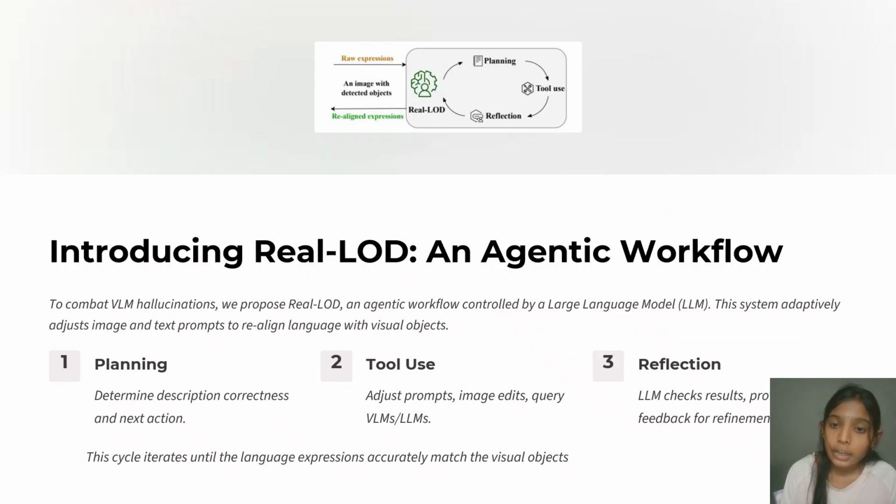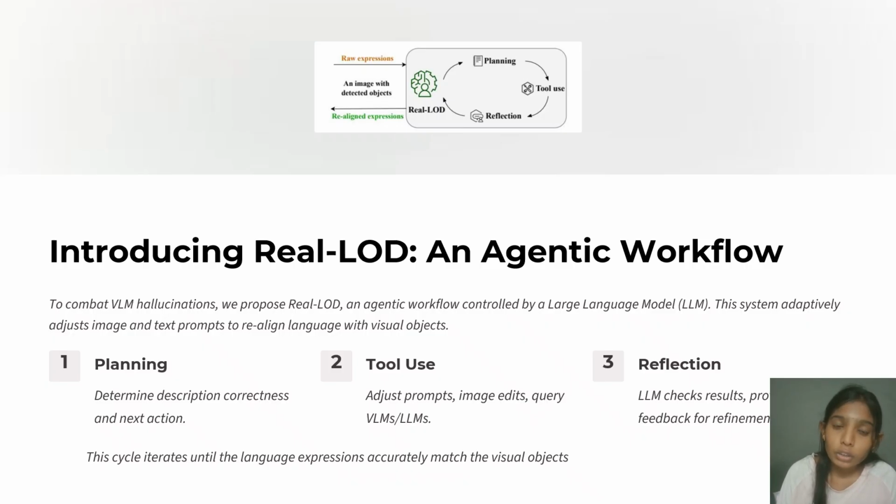Introducing the RealLOD agentic workflow. There are three steps in the workflow: planning, tool use, and reflection. Planning is determining description correctness and the next action to be taken. Tool use is adjusting prompts, image edits, and queries to VLMs and LLMs. And reflection is where the LLM checks the results and gives feedback for refinement of the model or the description.